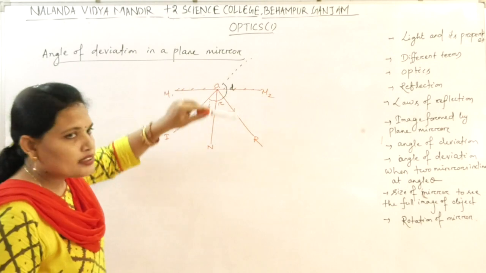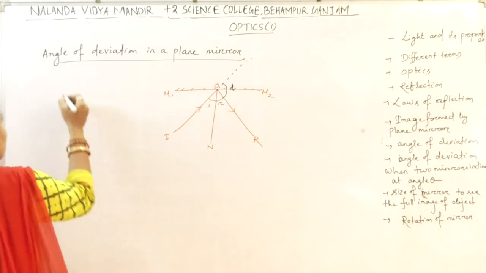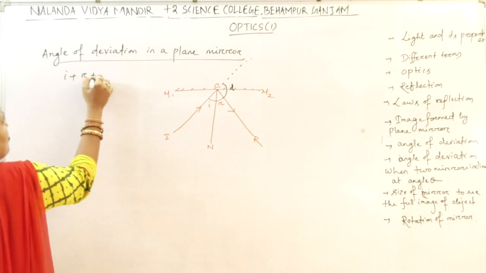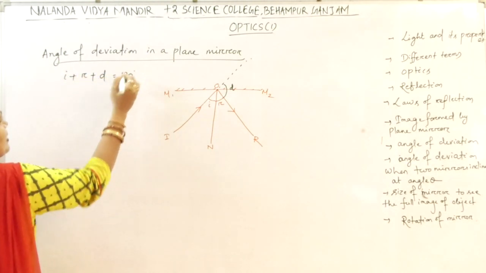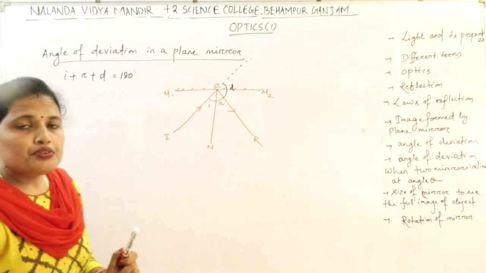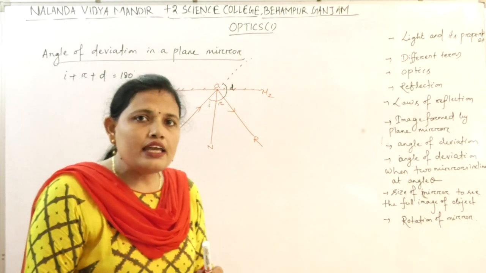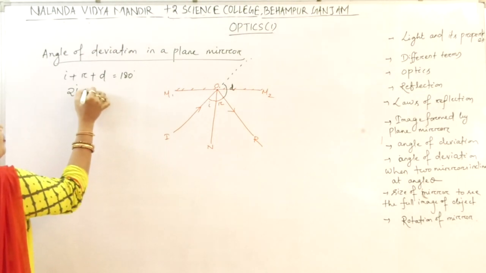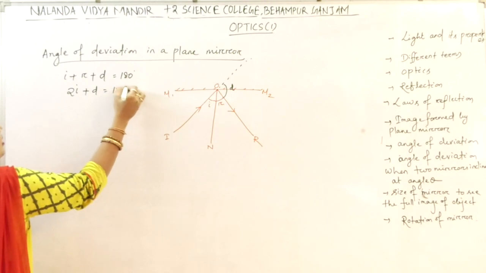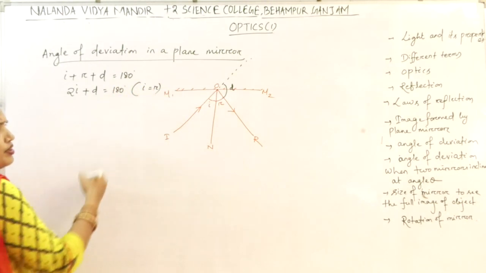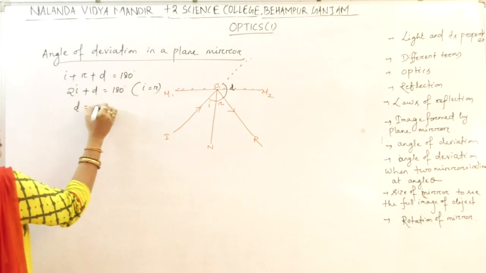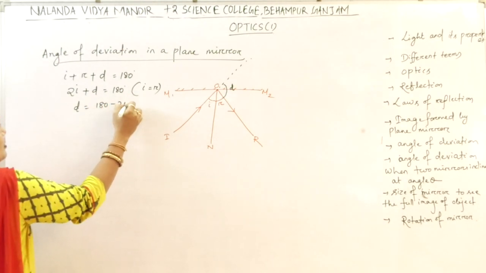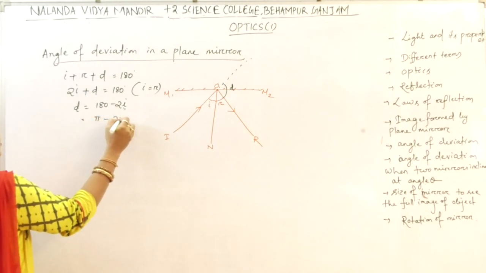But according to the laws of reflection, we know that I equal to R. So I can write 2I plus D equal to 180 degree. So D equal to 180 minus 2I, or we can write pi minus 2I.